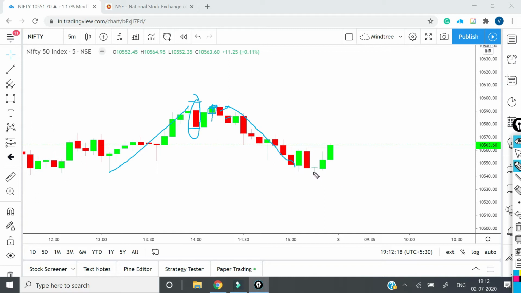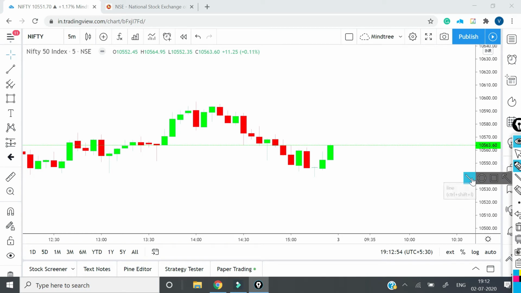Now here, if you see this particular candle in 5 minutes, this is called a doji. This is a doji candle, right? So there is no body. After a fall, if you get a doji kind of a candle, and then you get a confirmation, a bullish candle like this, that means we will go for a buy here, and our target obviously will be this, then second target will be this, then third target will be this.